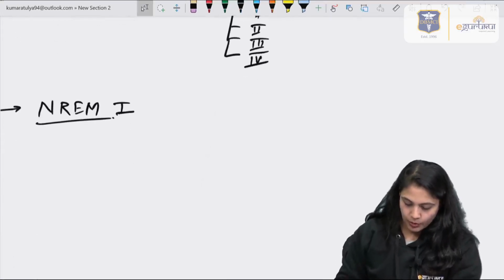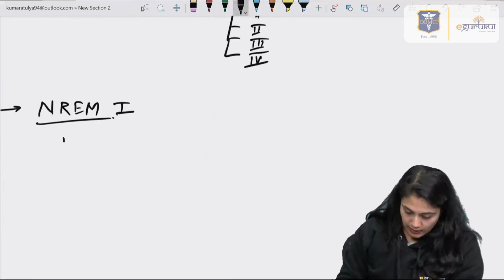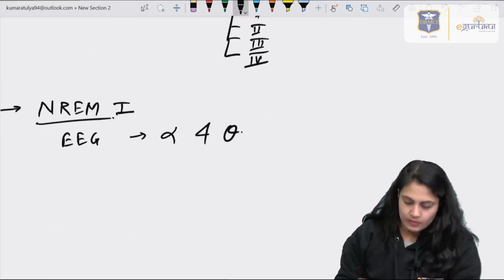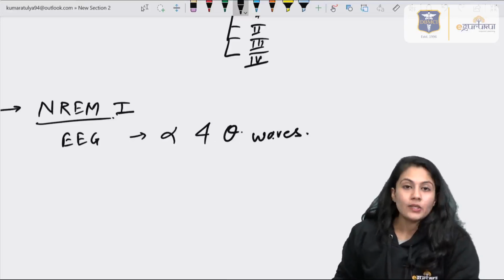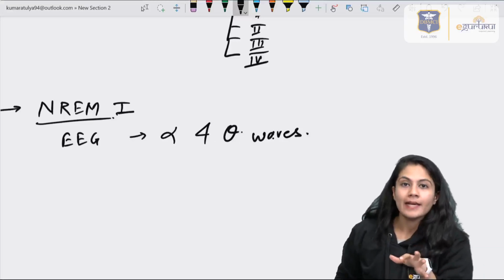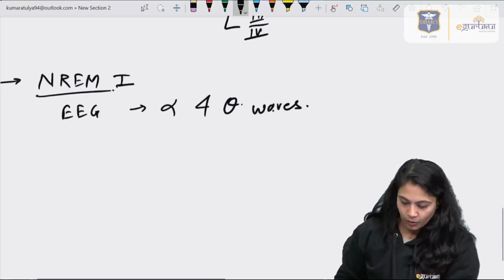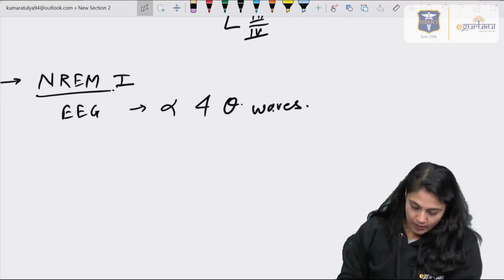In NREM 1, in the EEG, you will see mixed alpha and theta waves. The person will be in light sleep. He will feel drowsy and be somewhat in the awake state, not in deep sleep. So that's why it is known as the stage of light sleep.